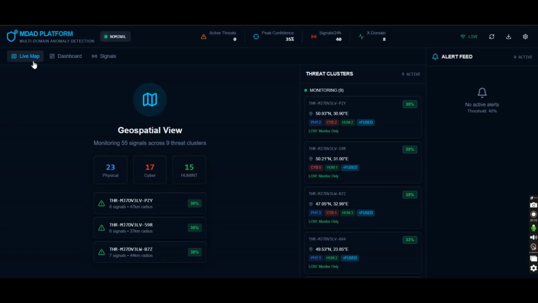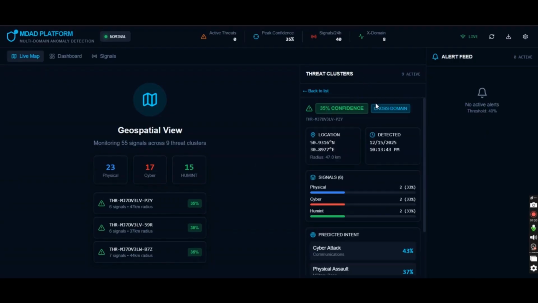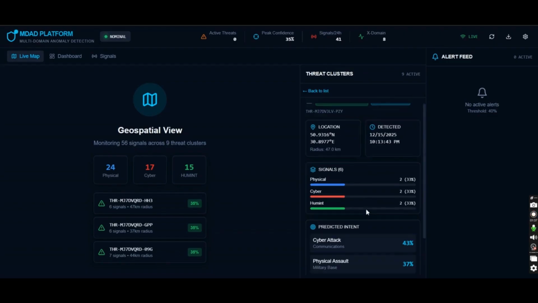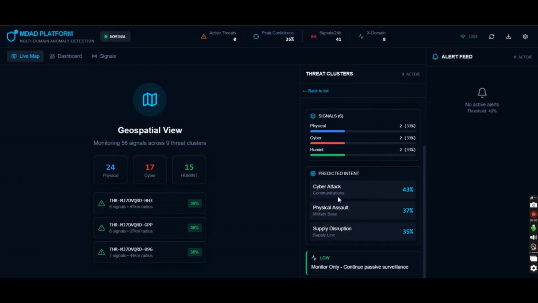Here you can see the live map, which shows the overall geospatial view, like how many signals and how many threat clusters there are. These are color coded: blue for physical signals, red for cyber signals, and green for human signals. And here there are threat clusters. Threats are clustered based on the location where they are detected, the time frame, what the signals are, what the predicted intent is, and whether it is low confidence or high confidence.